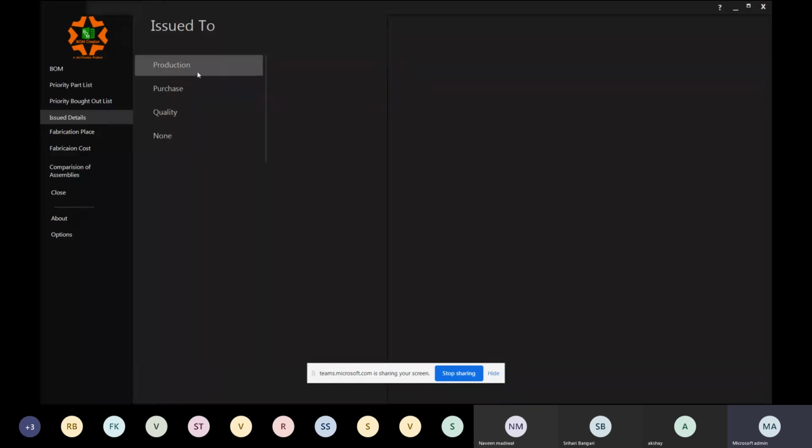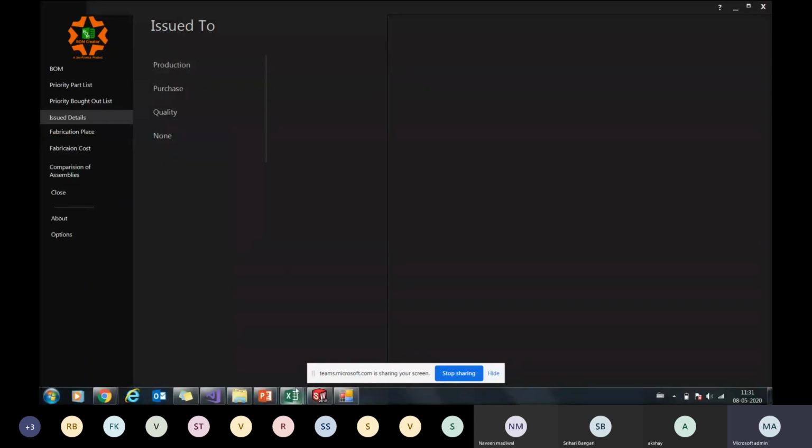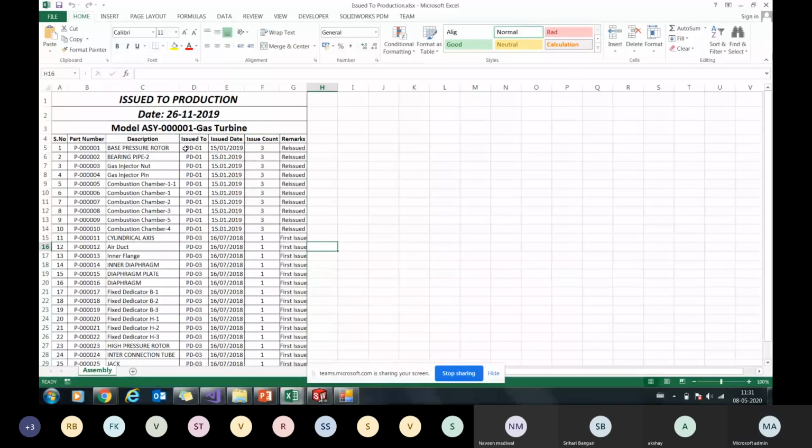So now if I want to track what drawings I need to release to production or the purchase, I can just quickly click and generate. So these are the details: the part number, the person whom I issued to, the date when I issued, and how many times this file has been issued. And is it a reissue or a first issue, right? This has a count of one, so this is the first issue. So now you have a complete track of what drawings you have issued and how many times you have issued.